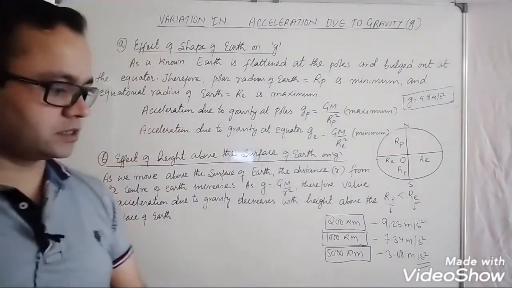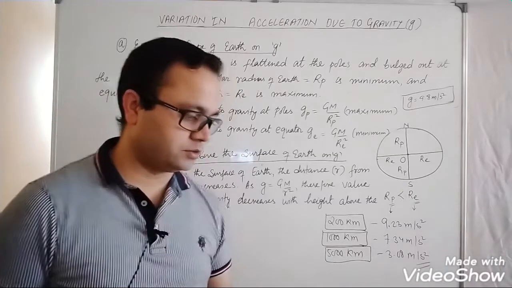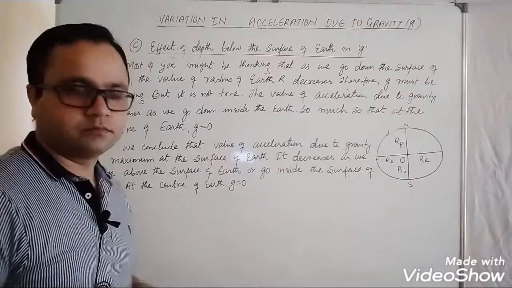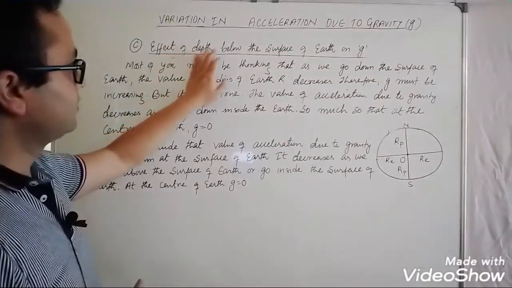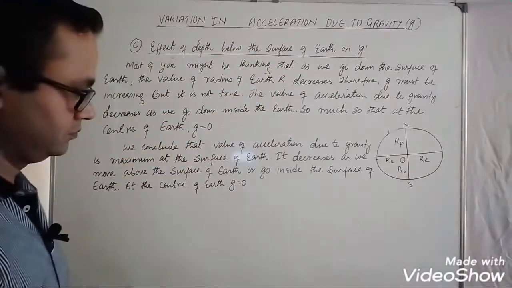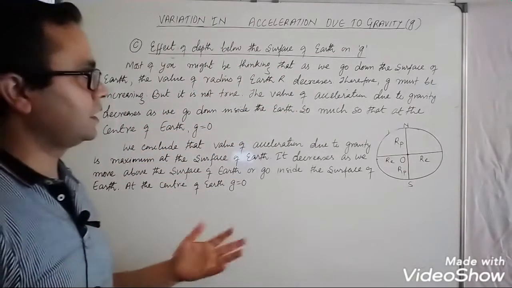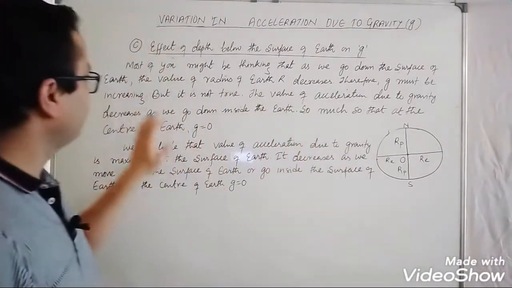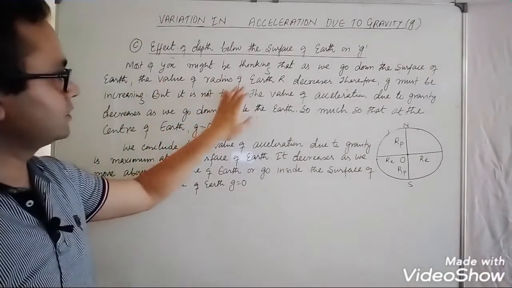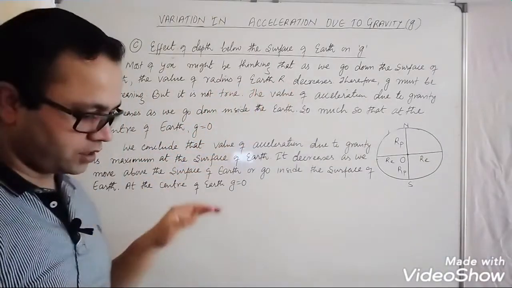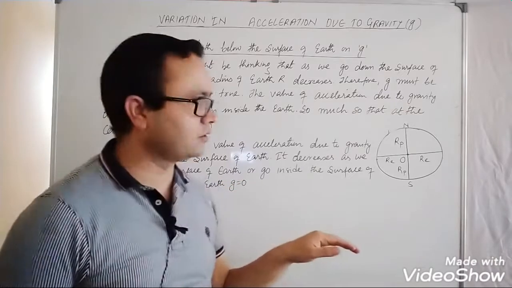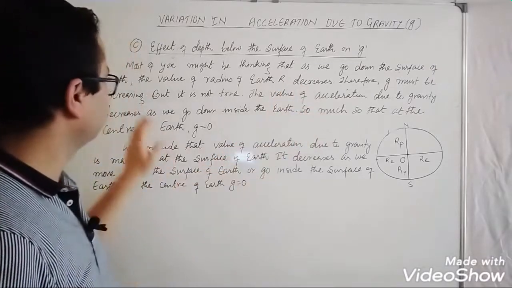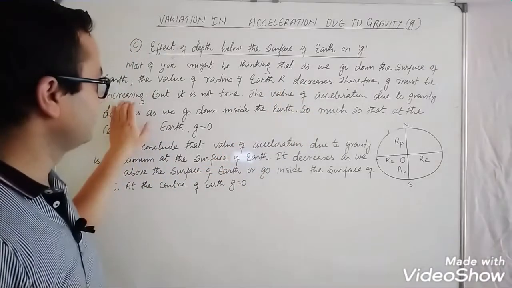Okay, now the last case is the effect of depth below the surface of the Earth on g. Most of you might be thinking that as you go down below the surface of the Earth, the value of the radius r decreases, therefore g must be increasing, but it is not true.